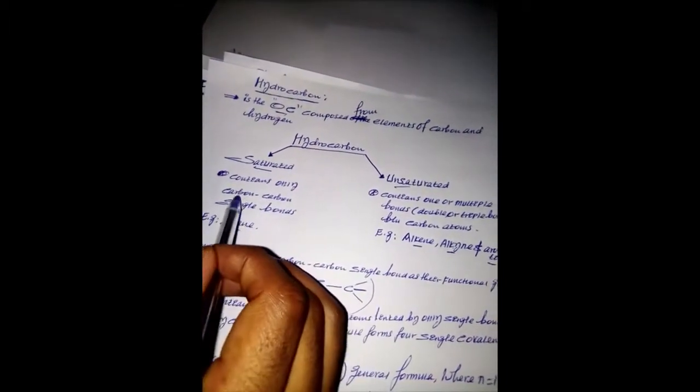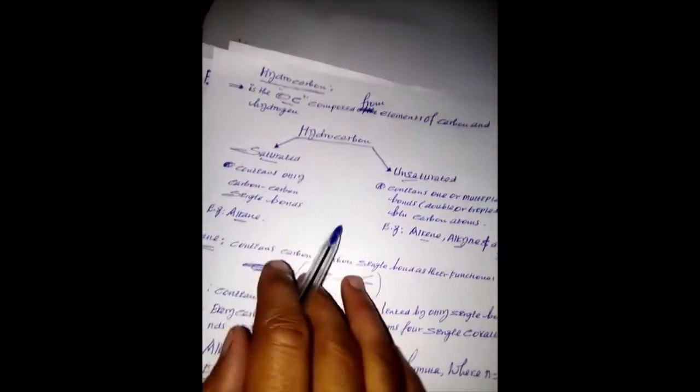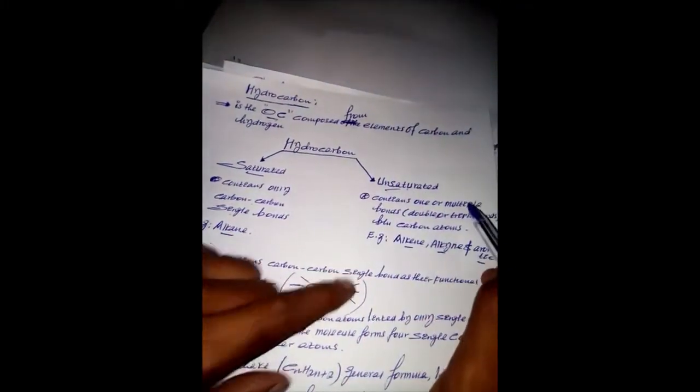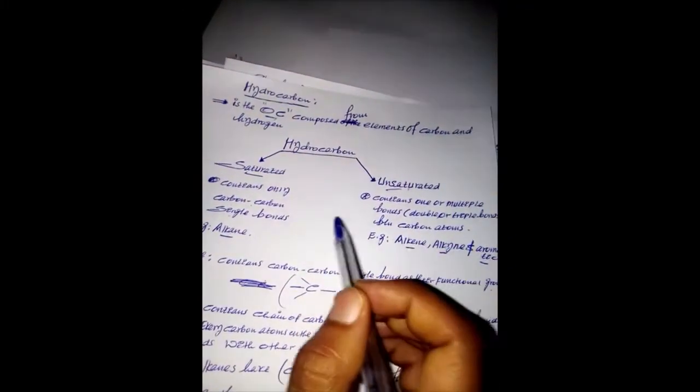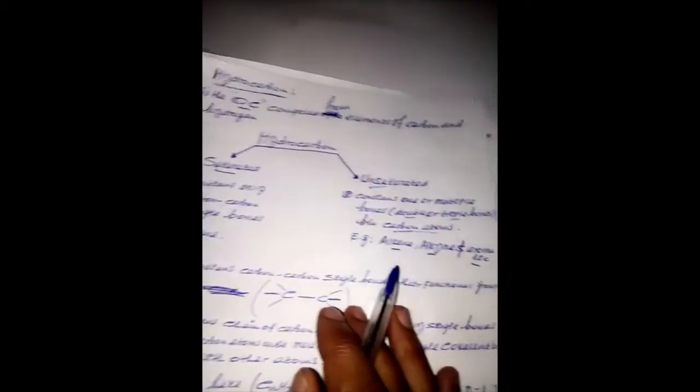Saturated hydrocarbon contains only carbon single bonds, and unsaturated hydrocarbon contains one or more multiple bonds, maybe double bond or triple bond between carbon atoms.